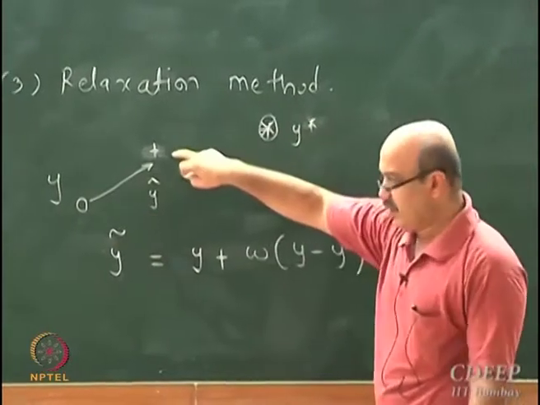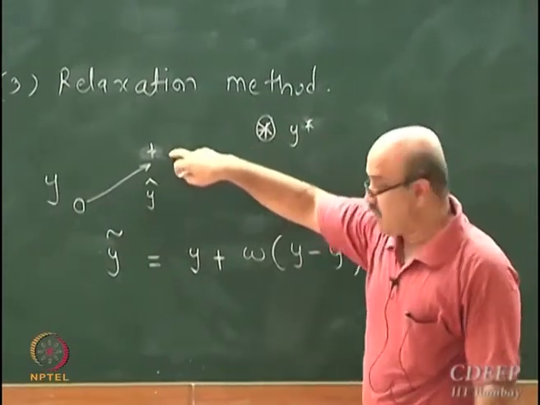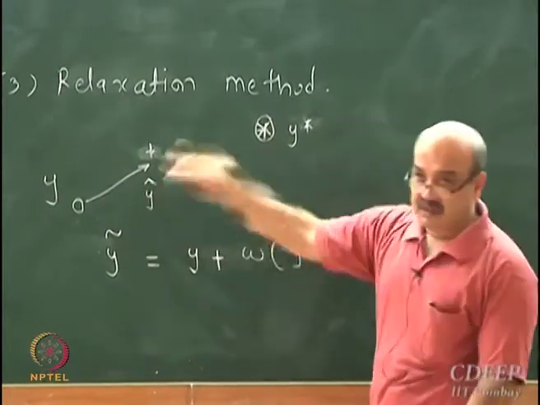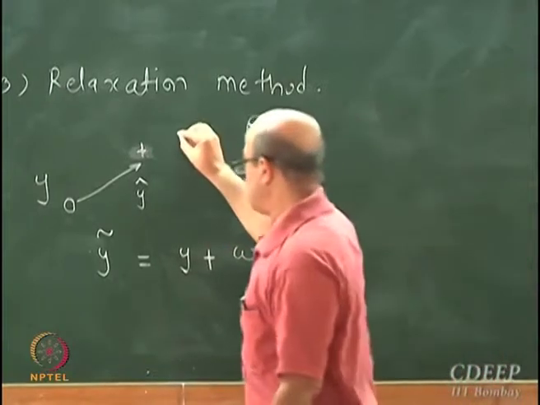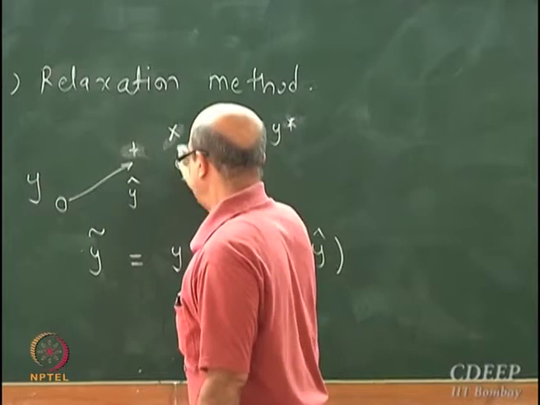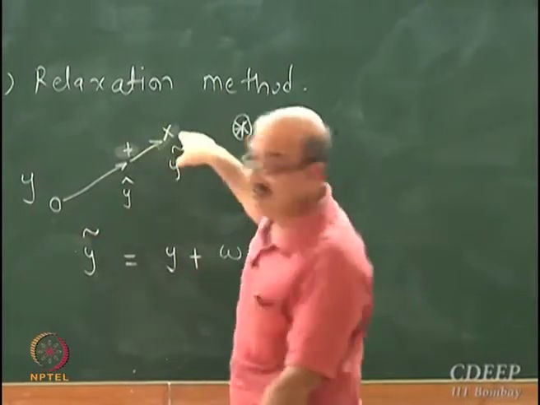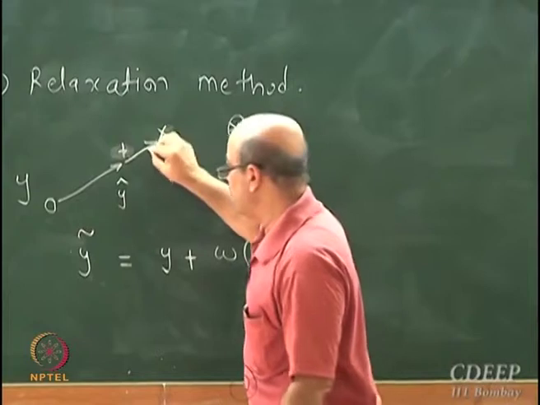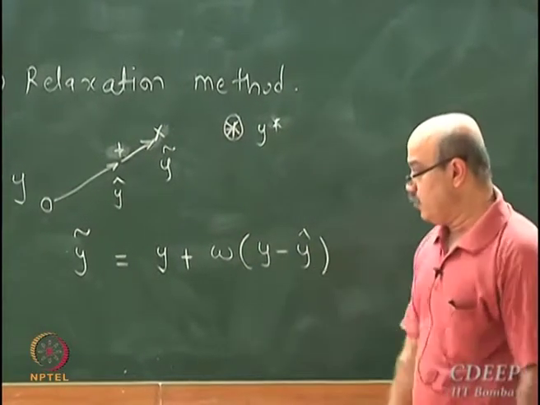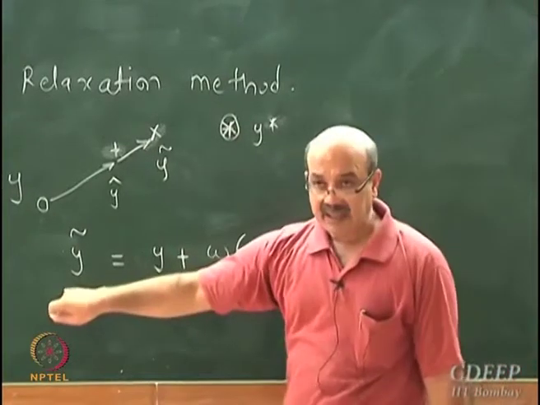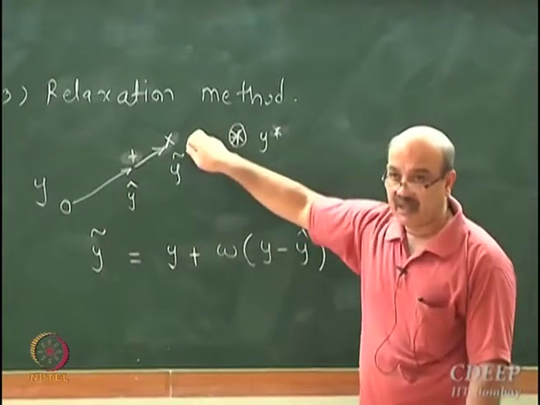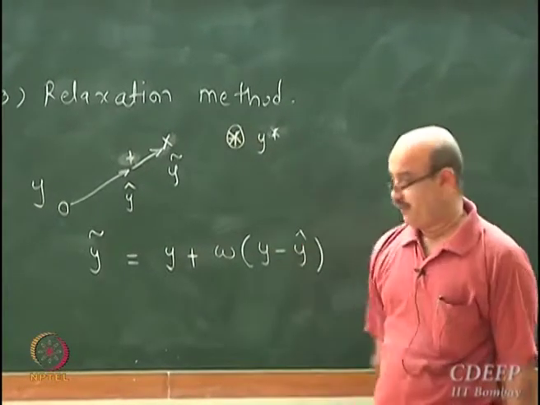So y cap is where my first method takes me. Y tilde is where I get if I enhance movement in this direction. So let's say this is my y tilde. I'm going to move further in the same direction, enhancing movement in that direction. So my next iterate is not going to be y cap, but y tilde, which is obtained by moving further in the direction.